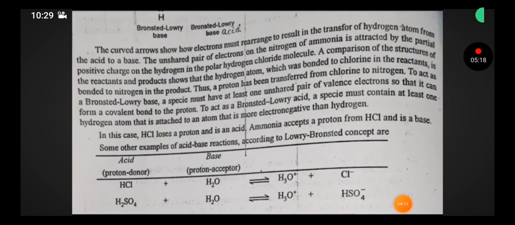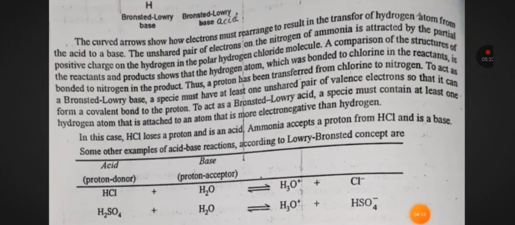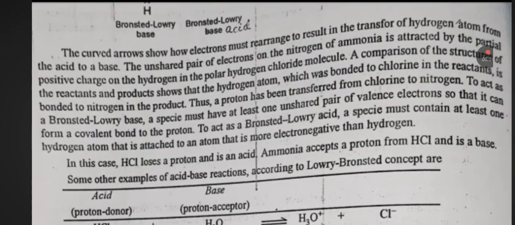The curved arrow shows how electrons must rearrange to result in the transfer of hydrogen atom from the acid to the base. The unshared pair of electrons on nitrogen of ammonia is attracted by the partial positive charge on the hydrogen in the polar hydrogen chloride molecule.